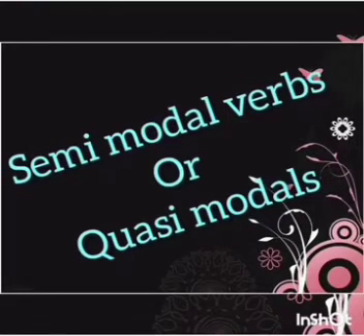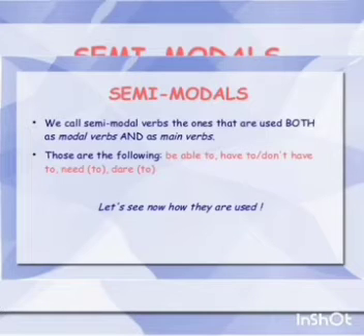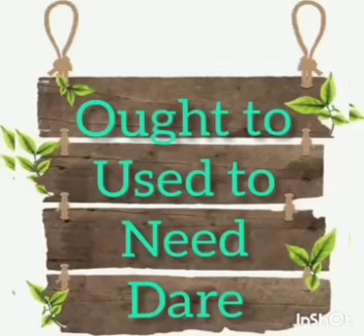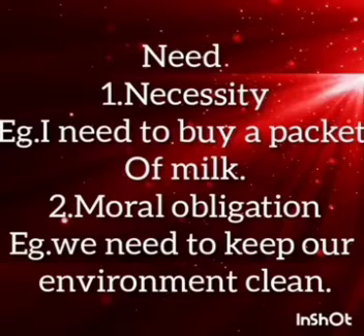Now we are stepping to semi-modals or quasi-modals. Semi-modals are used both as modals and as main verbs, but they are used rarely in a sentence. There are 4 semi-modals: ought to, used to, need, dare. We shall discuss them one by one. First one is need. When there is a necessity, need is used. I need to buy a packet of milk. Then moral obligation: we need to keep our environment clean. So for necessity and moral obligation, need is used.